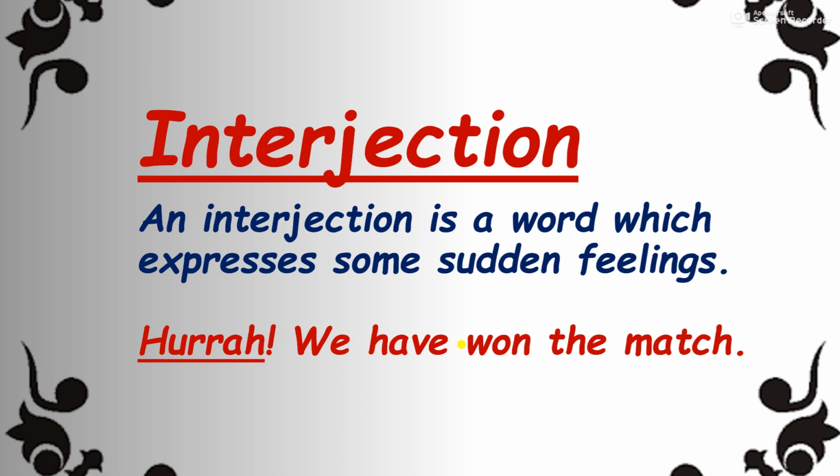An interjection is a word which expresses some sudden feelings. So interjection refers to the word which expresses sudden feeling or emotion. It is a word, not a sentence, because if it is a sentence, that is called an exclamatory sentence. For example, hooray, we have won the game. Here, in order to express a sudden feeling of happiness, the word used is hooray. So hooray is an interjection.